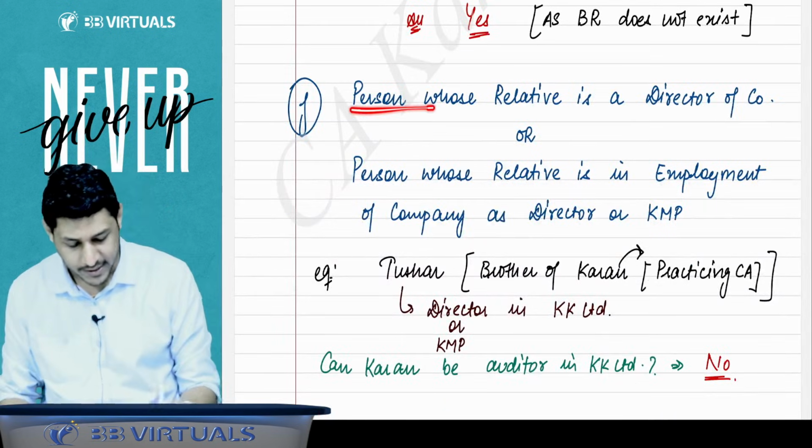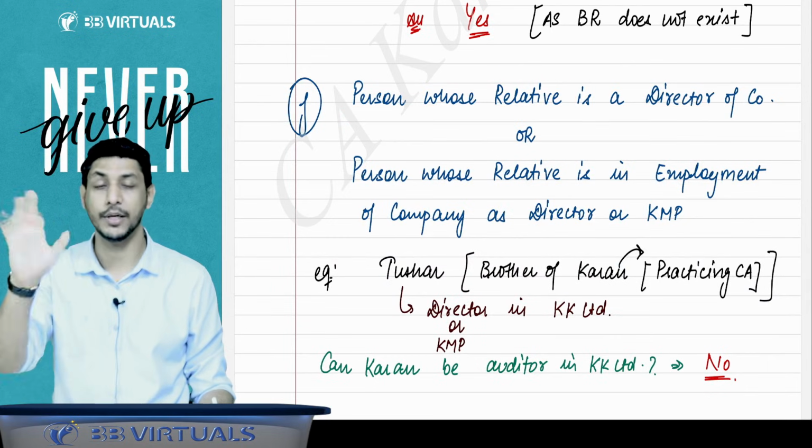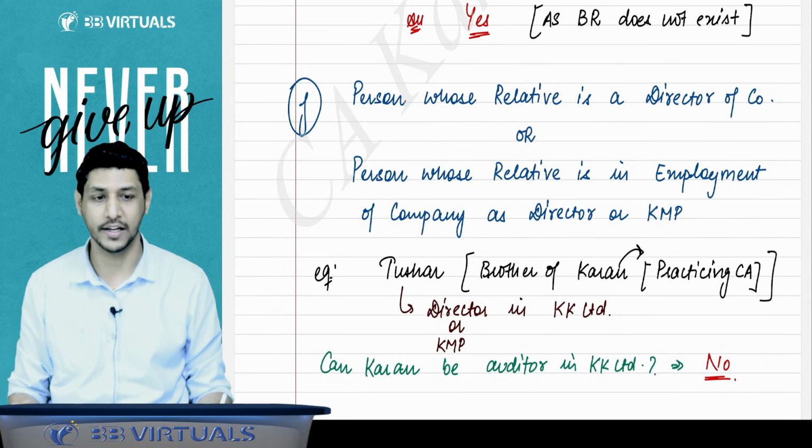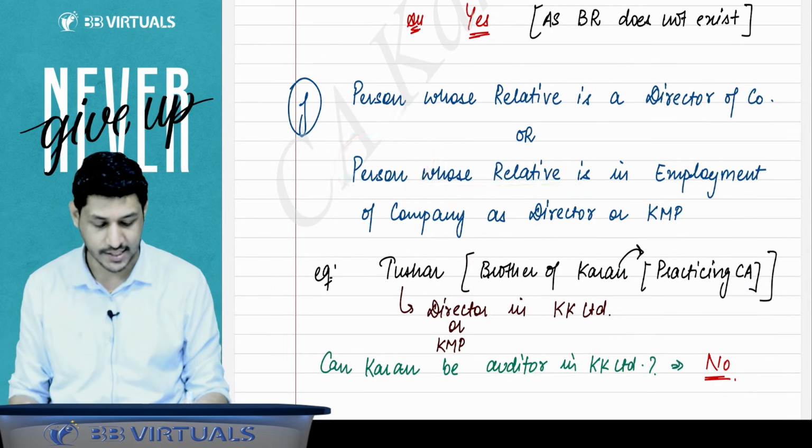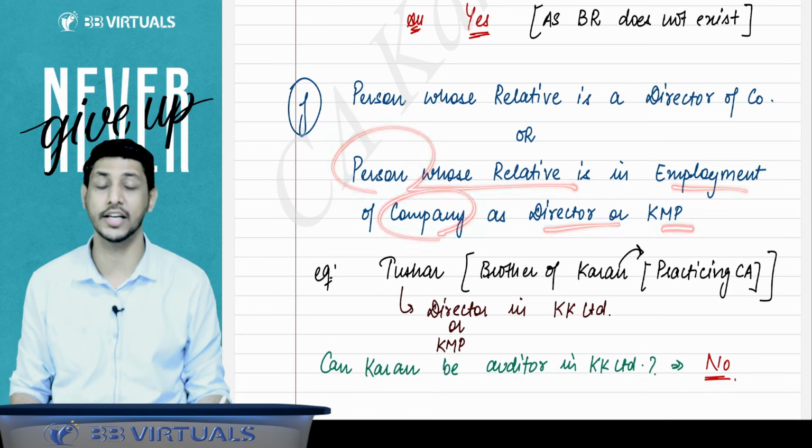Then the next point: the person whose relative is a director of the company will be disqualified. He cannot be the auditor of the company. Likewise, a person whose relative is in the employment of the company as a director or KMP.